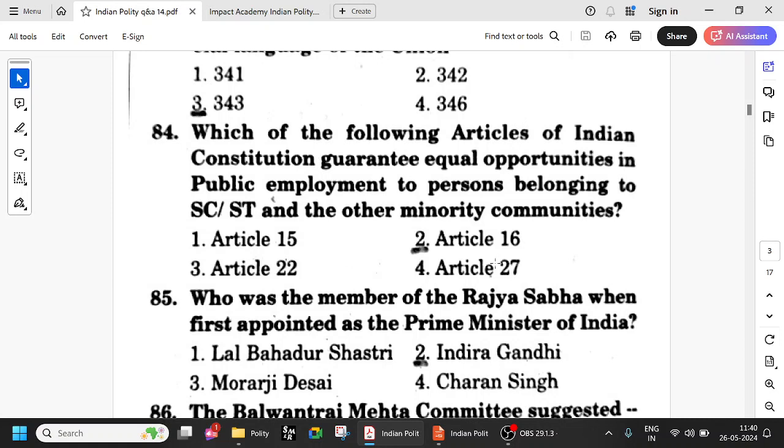21 is life and liberty. That's very, very important. Even an essay question comes on Article 21. 22 comes with arrest, detention, and all those things. 25 to 28 is religion. So try to remember fundamental rights, each and every article.